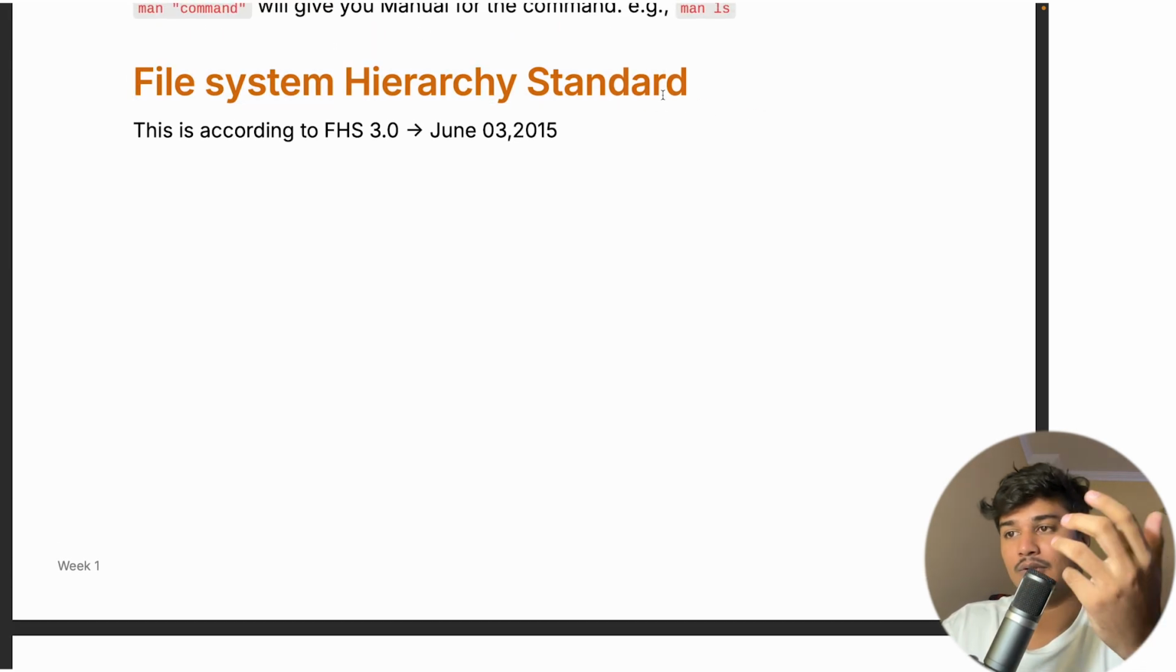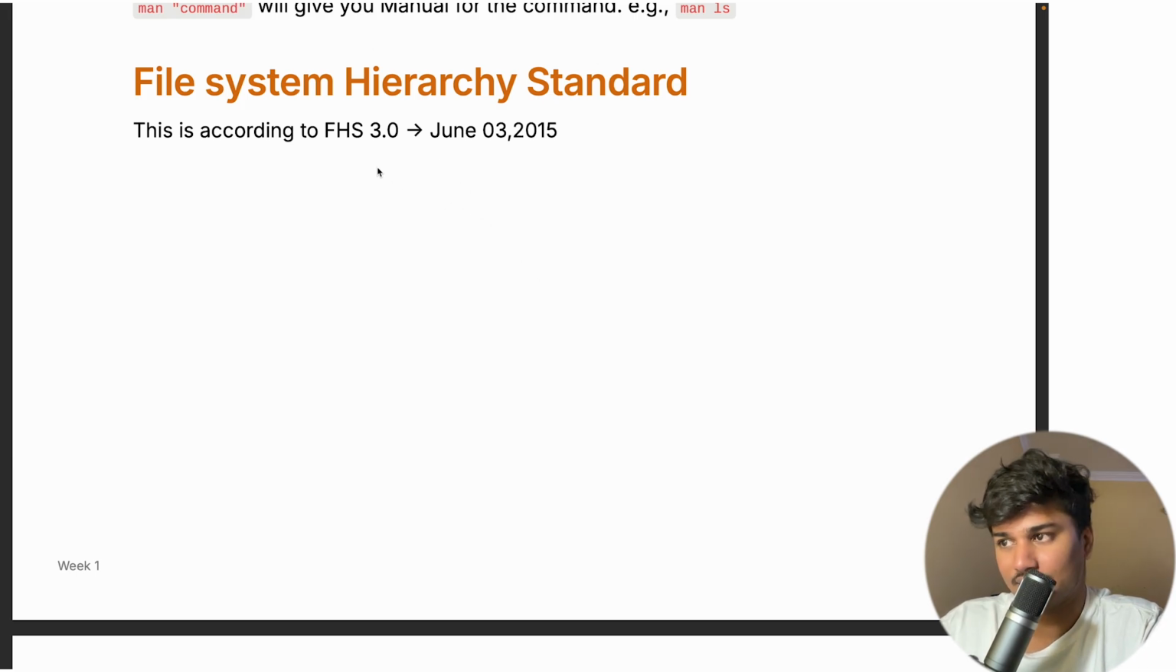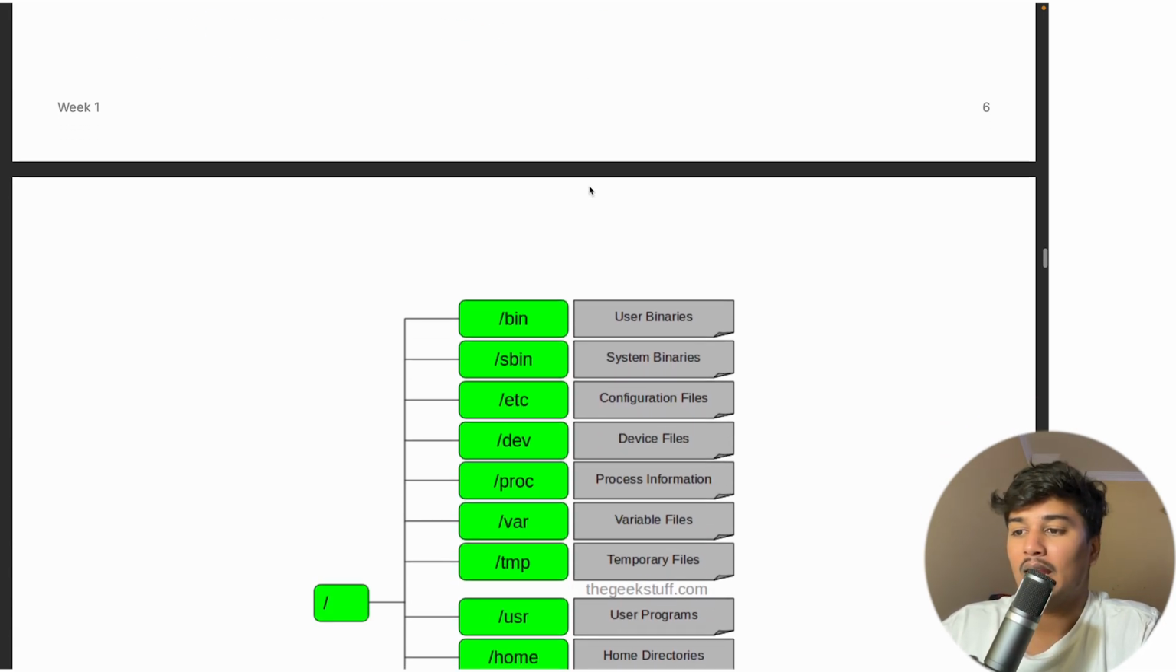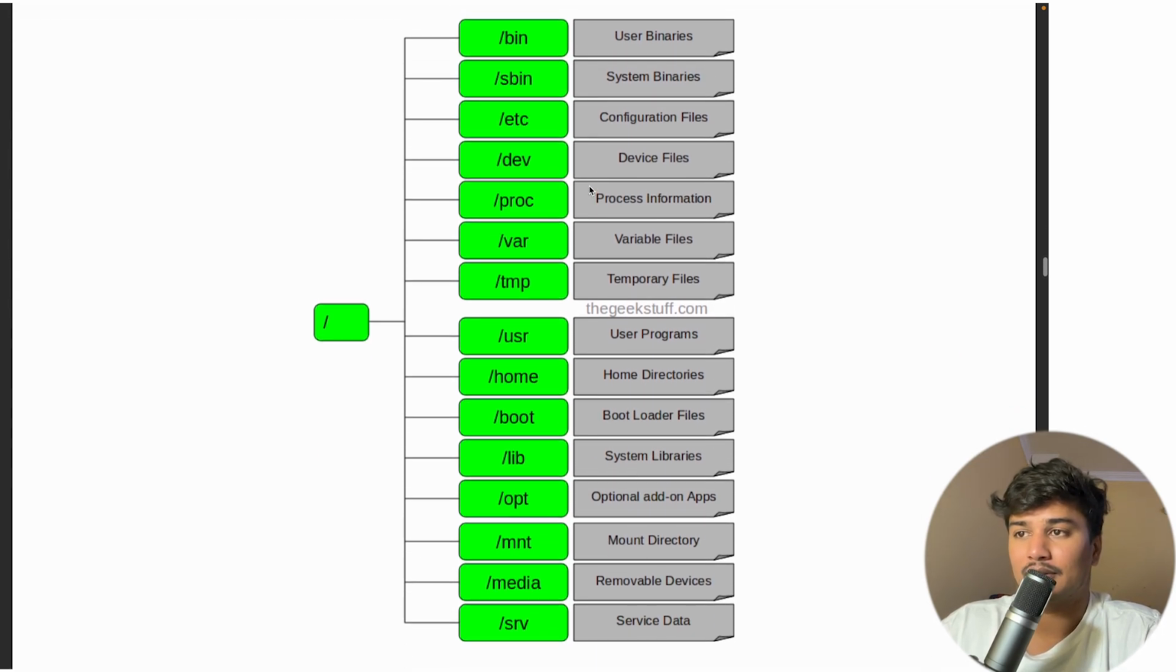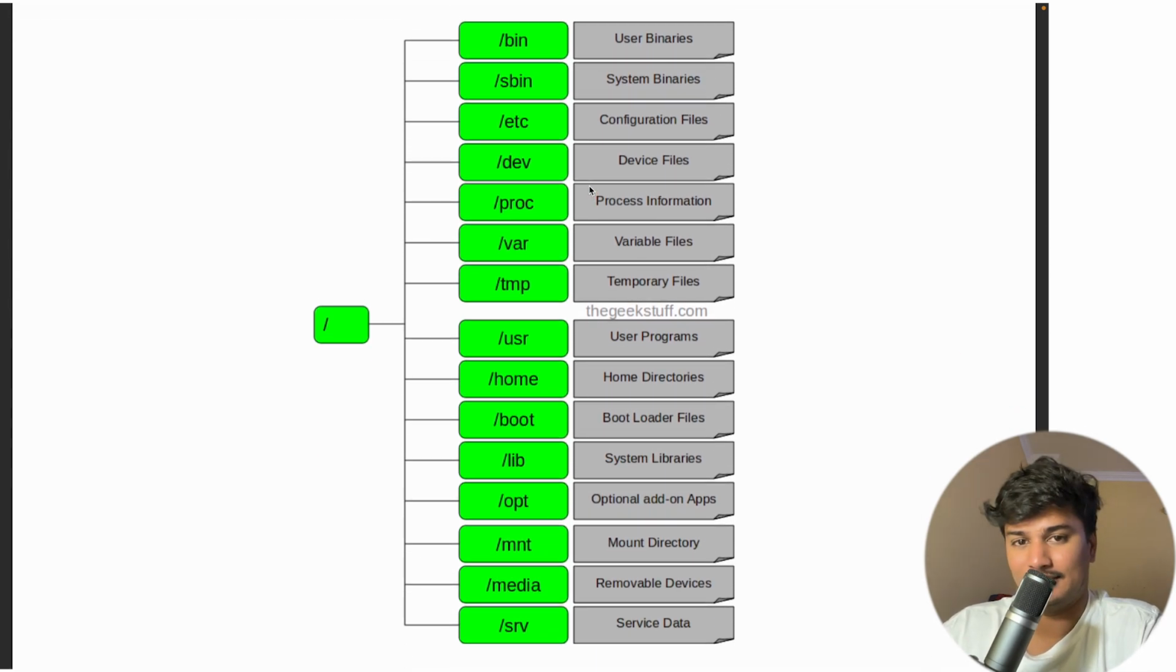Okay, what is the file system hierarchy standard? This is according to File System Hierarchy Standard 3.0, which was released on June 3, 2015. And according to this, we have this type of file system, that is /, the root directory.